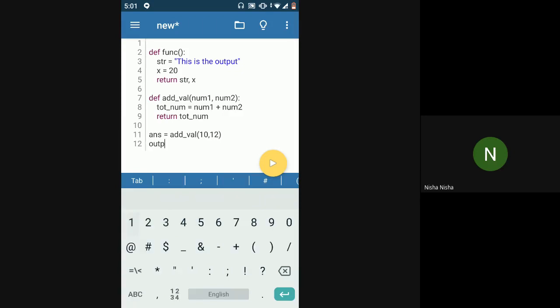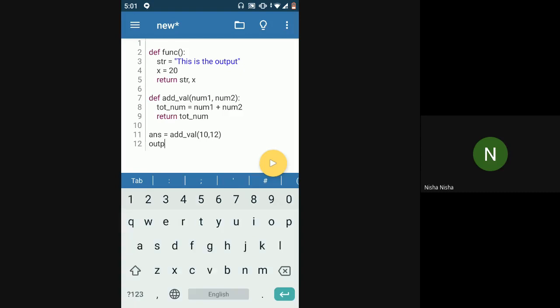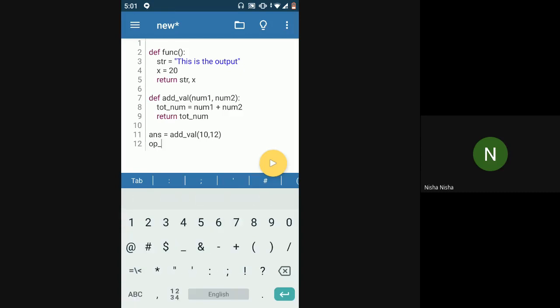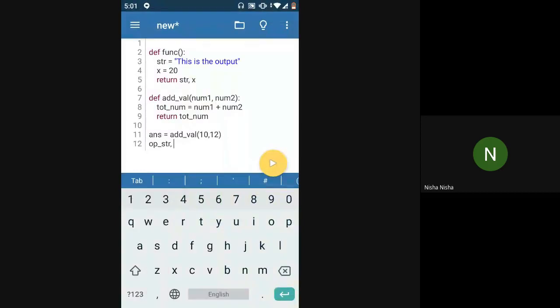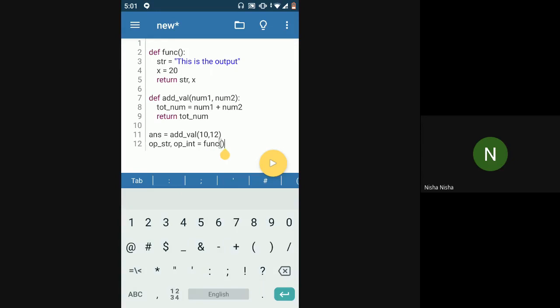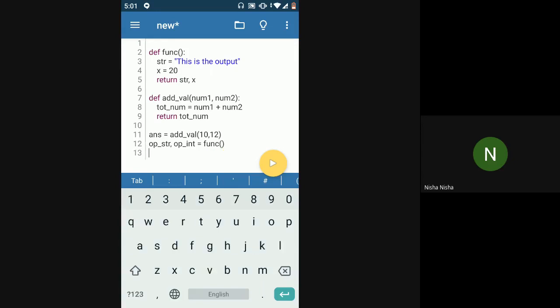Output str, I guess. This just means output str, and then I have output int. So I have two variables that are being returned from the function. I will need to store whatever two outputs are being returned by the function in two separate variables. So yeah, I'll say func. Okay, cool. And I'll print this now.